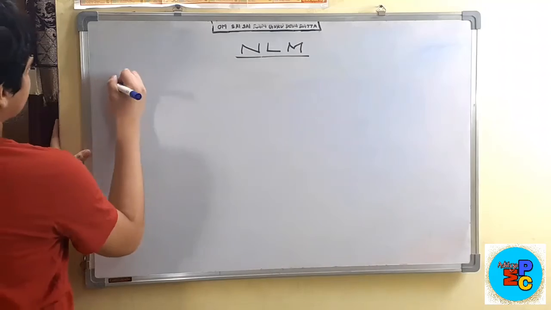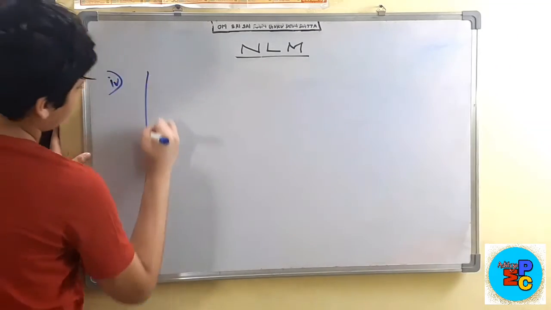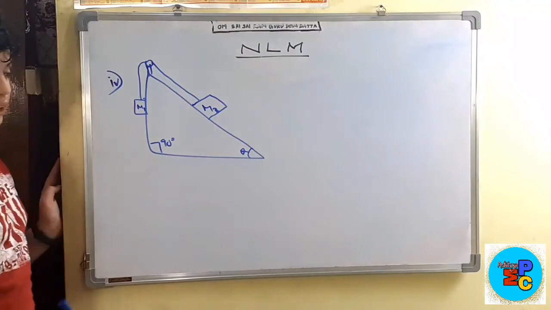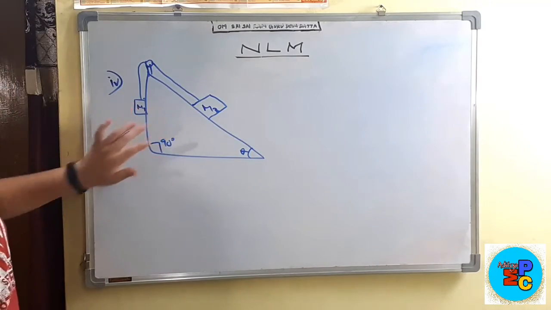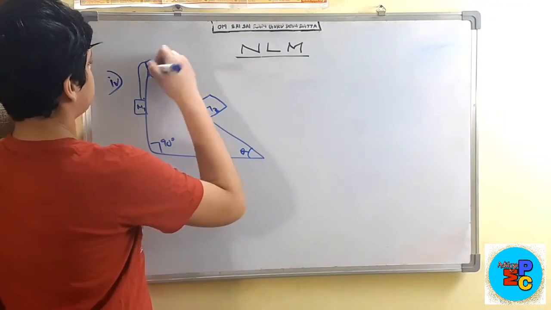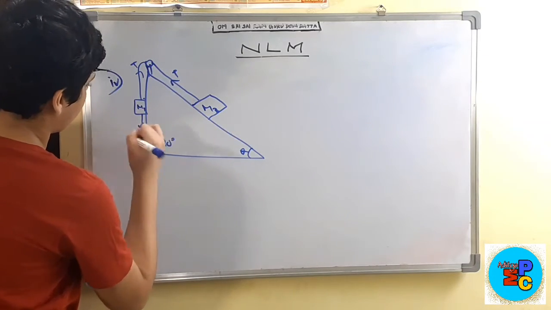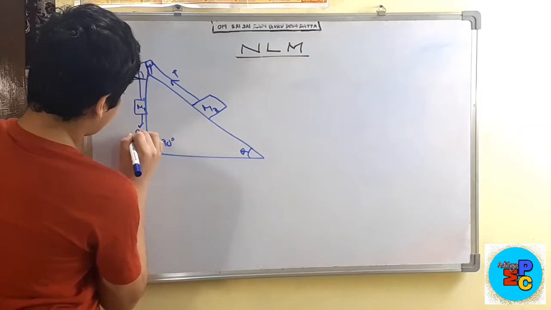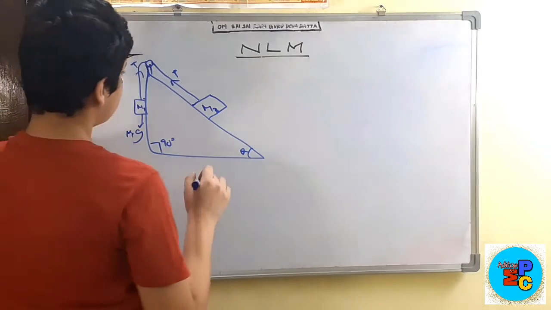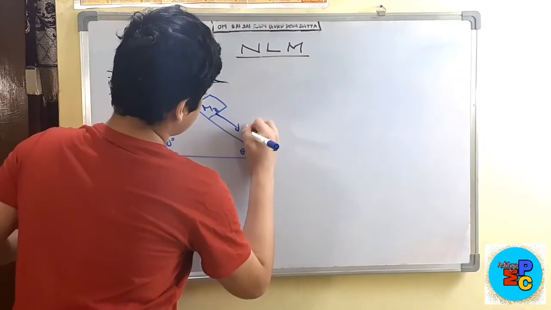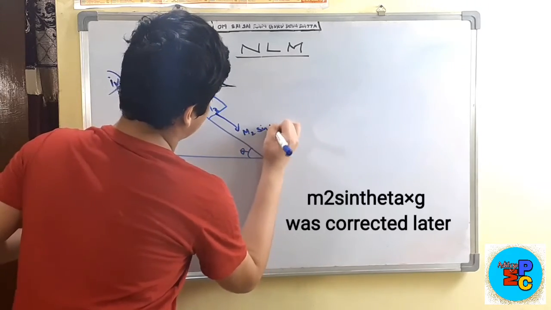When you substitute the acceleration here, you will get the tension force also. So our fourth case: let us consider an inclined plane of inclination theta. Let us suppose this tension is T, same. Here G is acting downwards, but here m1G is acting downwards. Now here, when we observe, this will be m2 sine theta.